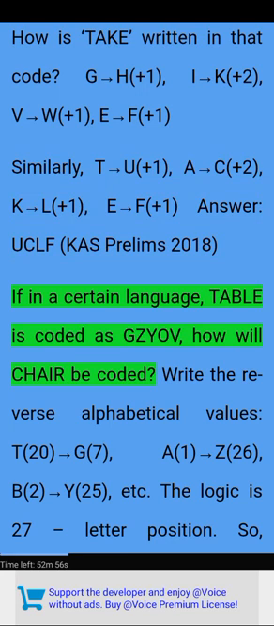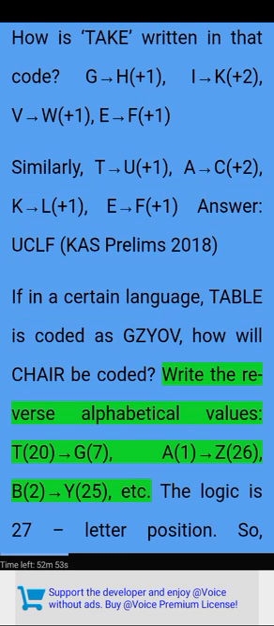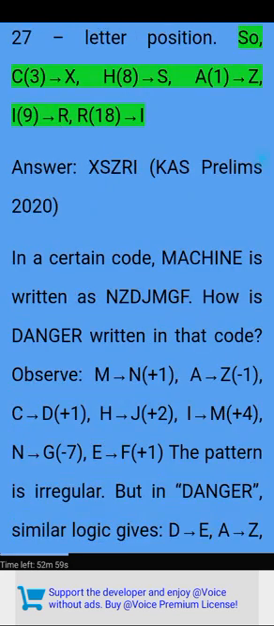If in a certain language, TABLE is coded as GZYOV, how will CHAIR be coded? Write the reverse alphabetical values. T20→G, A1→Z, B2→Y, and so on. The logic is 27 minus the letter position. So, C3→X, H8→S, A1→Z, I9→R, R18→I. Answer: XSZRI. CAS Prelims 2020.